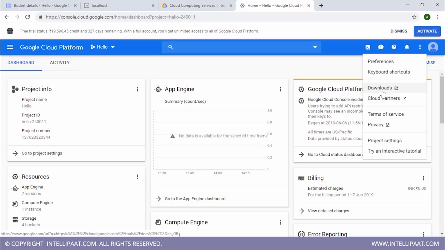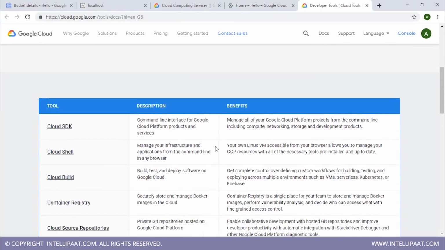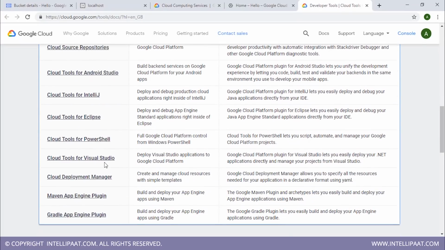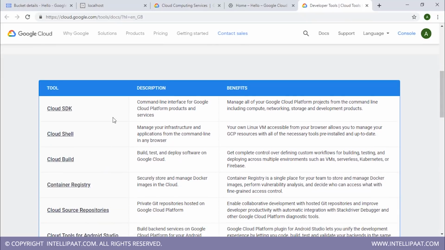So if you want to download any tool, you can just click here and you'll get a list of all the tools, and you can download any one of those. So let's click here. As you can see, this is the list that I was talking about. You can download any of these tools whenever you need them. Right now we need Cloud SDK, so let's click on that.